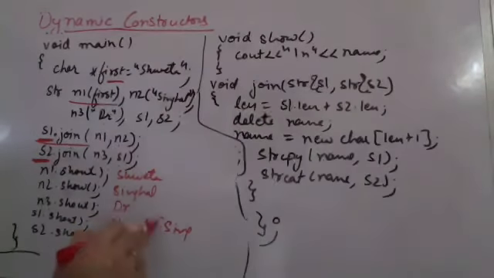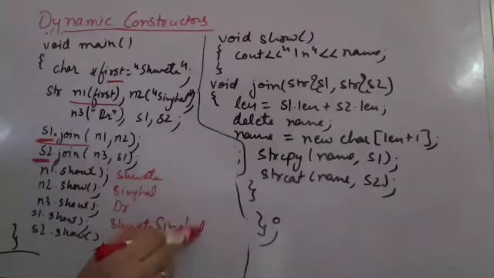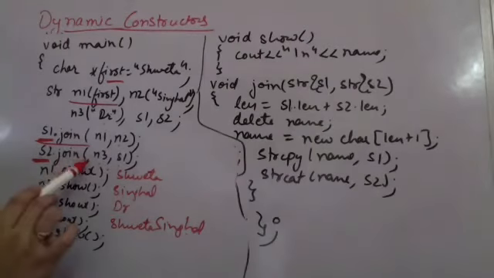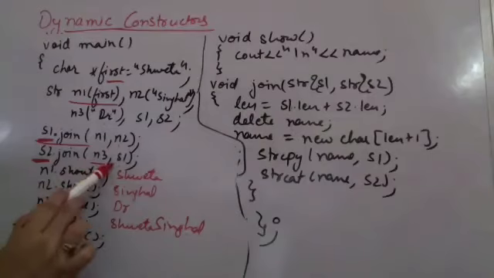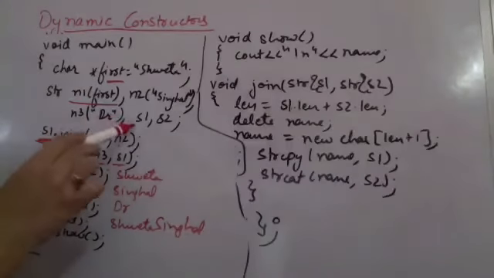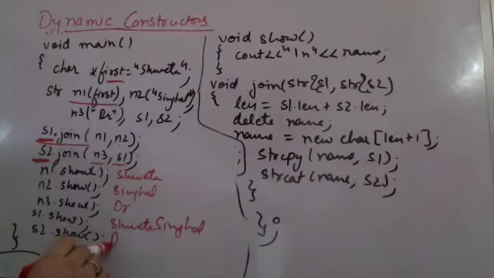The space will not be there. Since we have not given the space while joining, it will not be there, right? And since I've intentionally called n3 comma s1, so पहले n3 आएगा फिर s1 आएगा. So now I will be having Dr. Shweta single in the final s2 dot show.